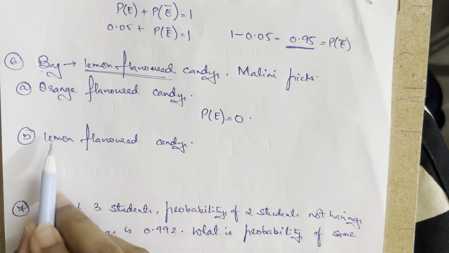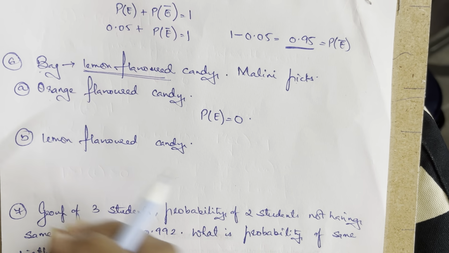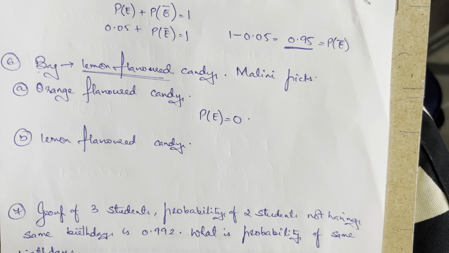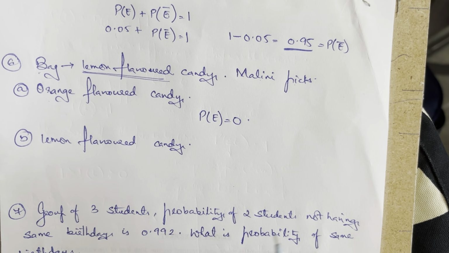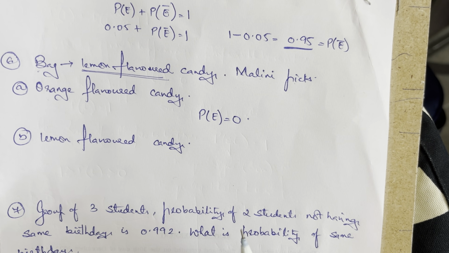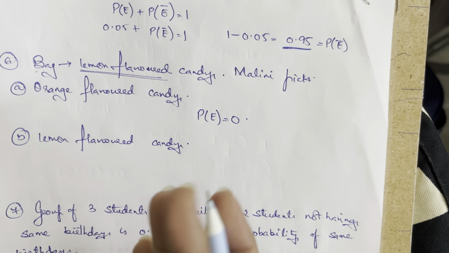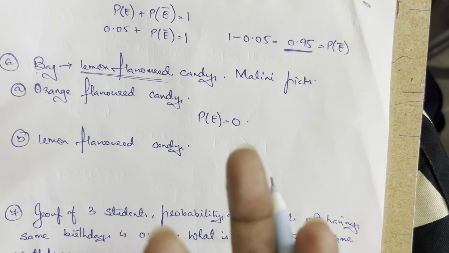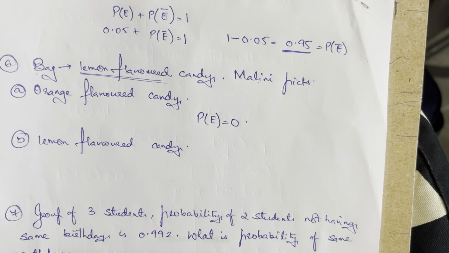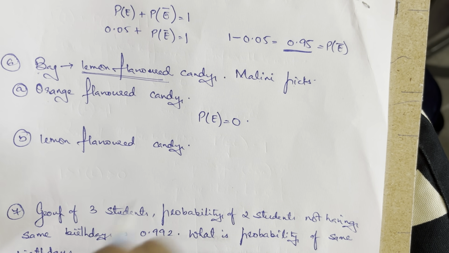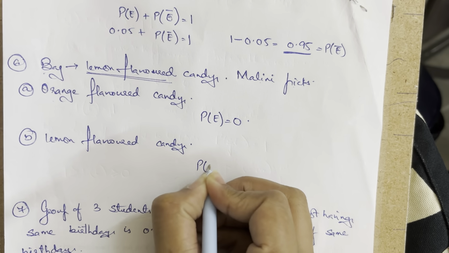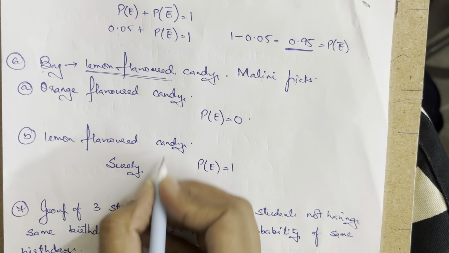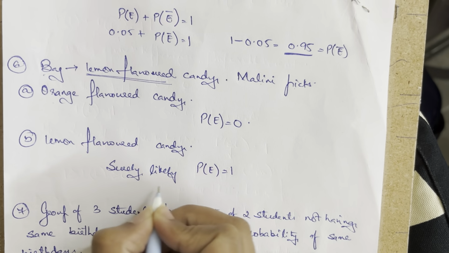Likewise with the lemon flavored candy, they are asking what is the probability that she picks out a lemon flavored candy. When I have to pick out the lemon flavored candy, how many lemon flavored candies are there? Surely she is going to pick out a lemon flavored candy, isn't it? It is because the bag only contains lemon flavored candies and she will pick that out. So the probability of the event is 1 here. It is a surely likely event.